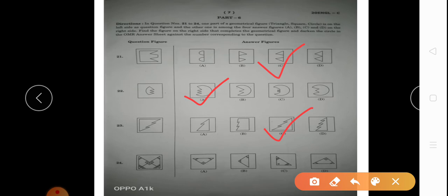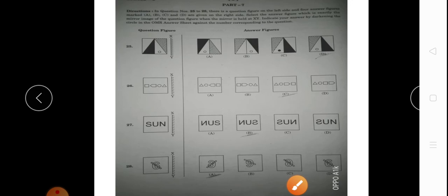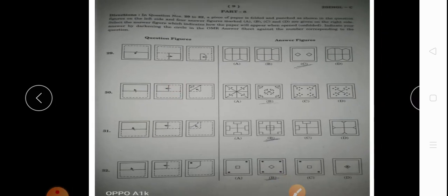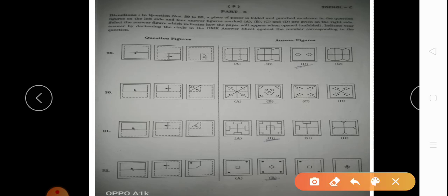24, what will become here? Here option number A will come. So you have to think and write. This one is very understanding, and mentality tests are mostly taken from these questions.